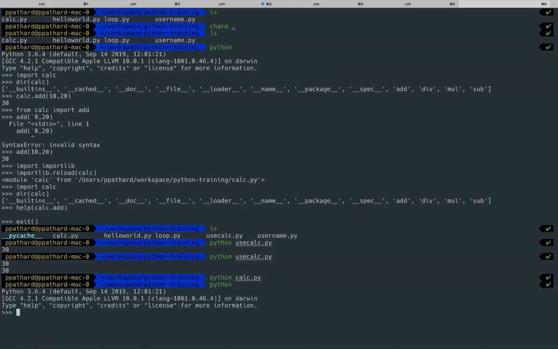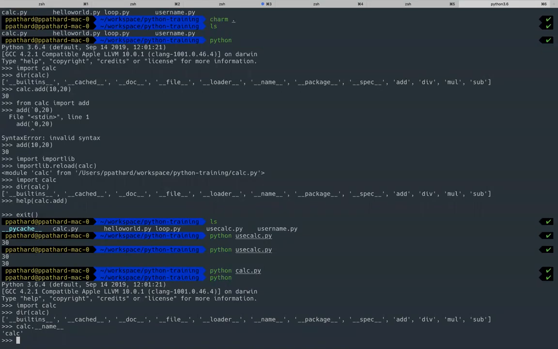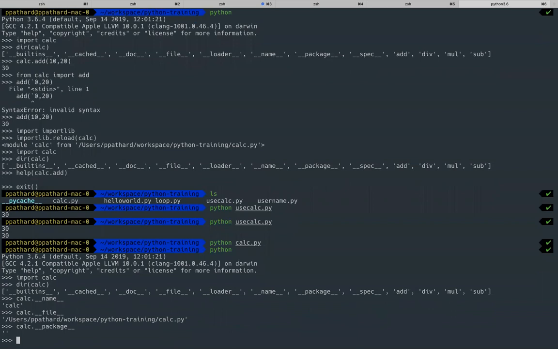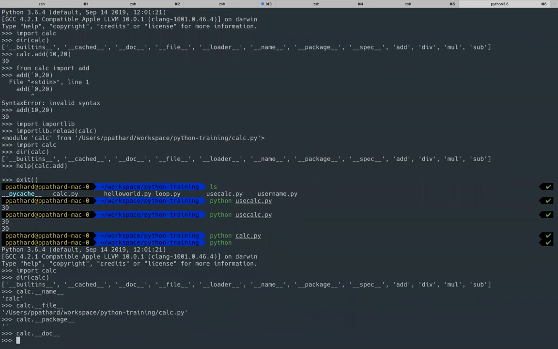So let me go here and do import calc and do dir of calc again. Now let me print what is there so that you understand. The name of the module right now is calc. And what is the file? The file is where exactly it is located. And what package does it belong to? Right now there is no package, we did not create any package so far. And what is the doc? There is nothing in doc because we have not created any module documentation for this particular module. These are the special values that you see for any Python file once you create it.